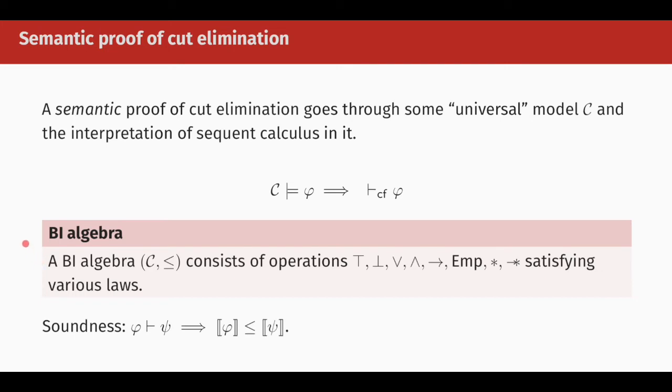The details of what a BI algebra is are not important, but essentially it's a set with a preorder and all sorts of functions and operations that allow us to interpret BI connectives. What you need to know is that BI algebras are sound with regard to the sequent calculus, meaning that if phi proves psi is derivable, then the interpretation of phi is going to be below the interpretation of psi.